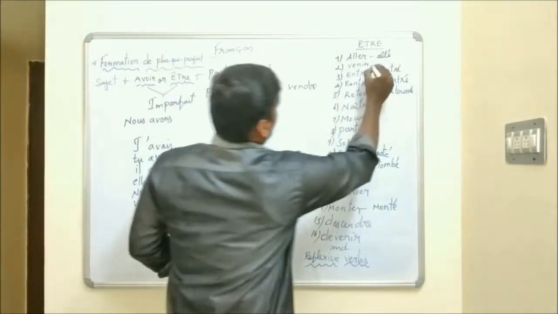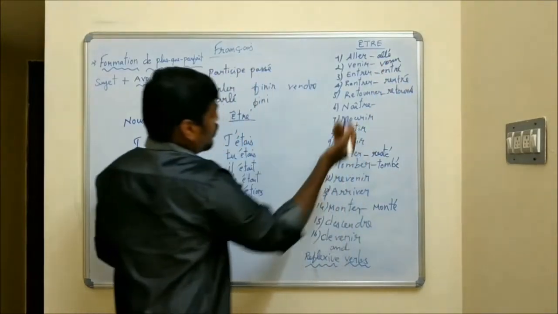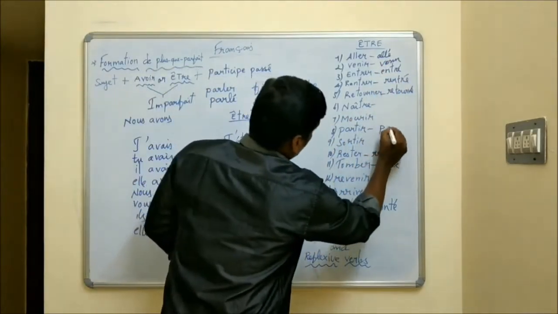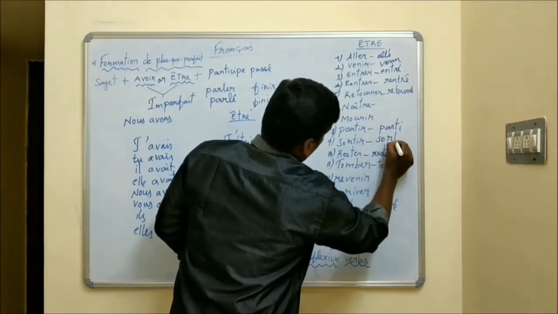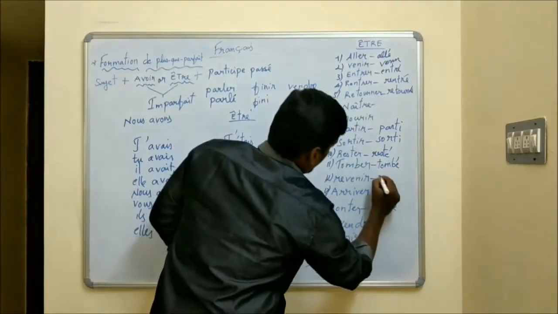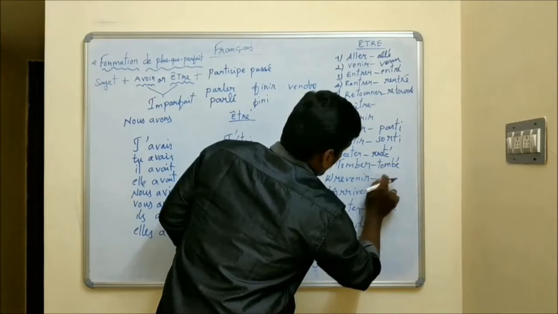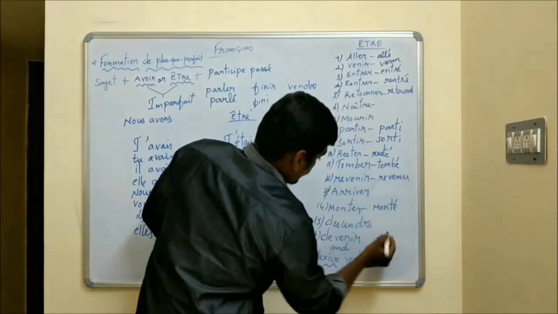What is the past participle of venir? Venu. Okay. And partir. Partir is a regular type. We drop IR and add I. Sortir is a regular type. Sorti. And revenir, like venir, revenu. And devenir.